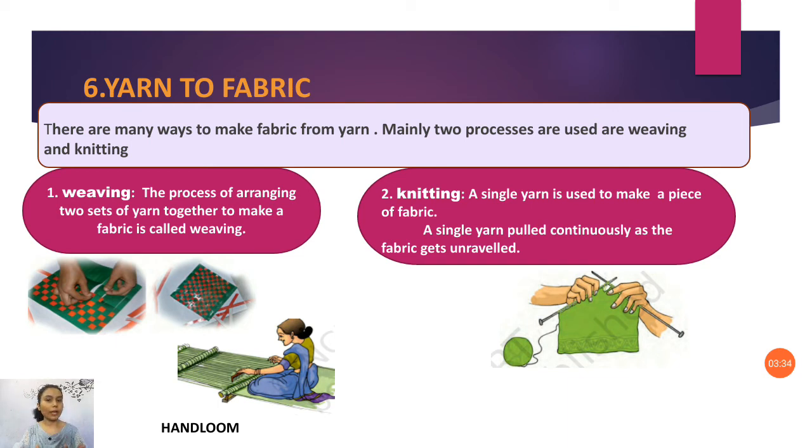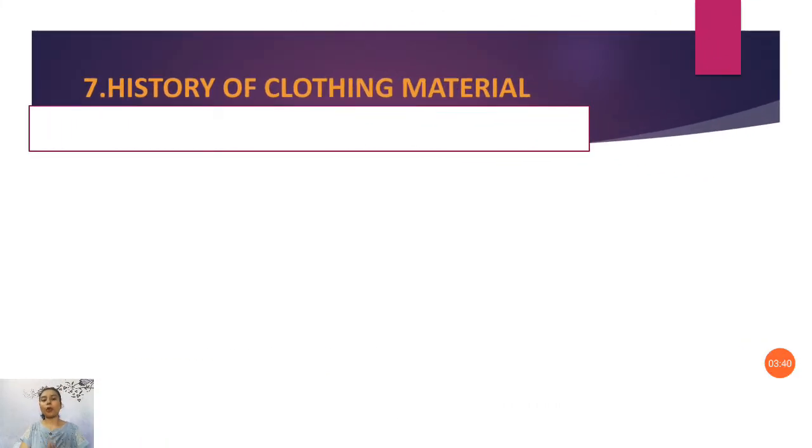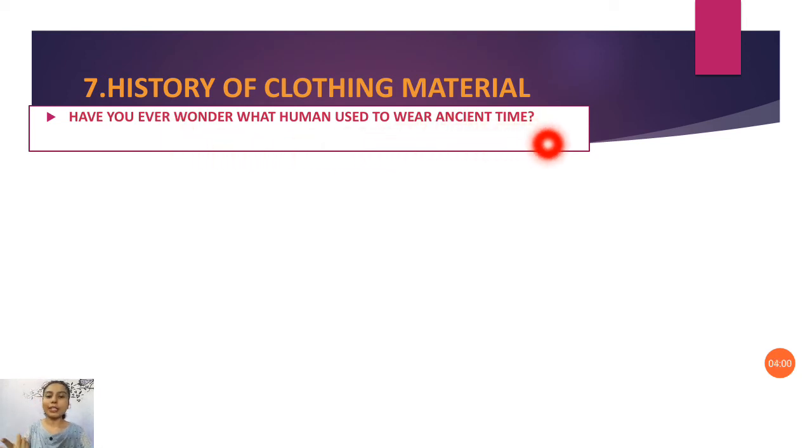Next we are going to learn about the history of clothing materials: how we started to wear clothes, how humans started to cover themselves. The past of clothing material. Have you ever wondered what humans used to wear in ancient times, long ago? Nowadays machines have come and we use our creativity to make clothes, but what did our ancient human beings wear? So let's find the answer.